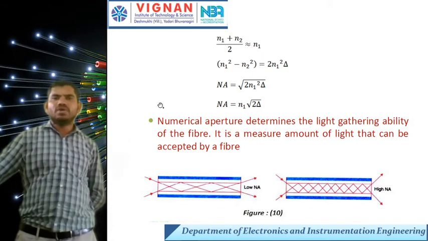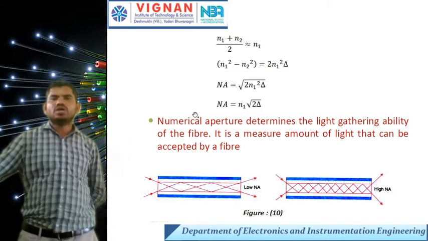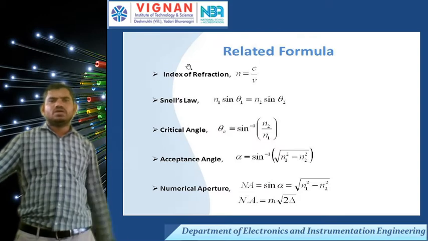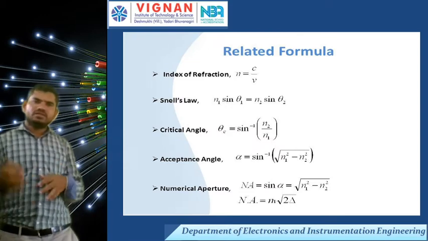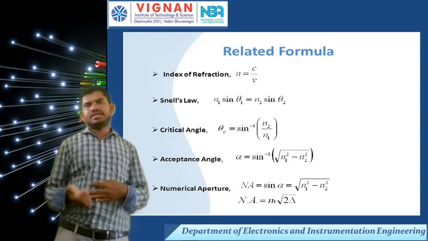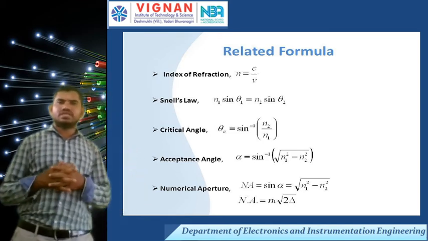It is a measure of the amount of light that can be accepted by the fiber. Up to here, the propagation of light rays is completed.